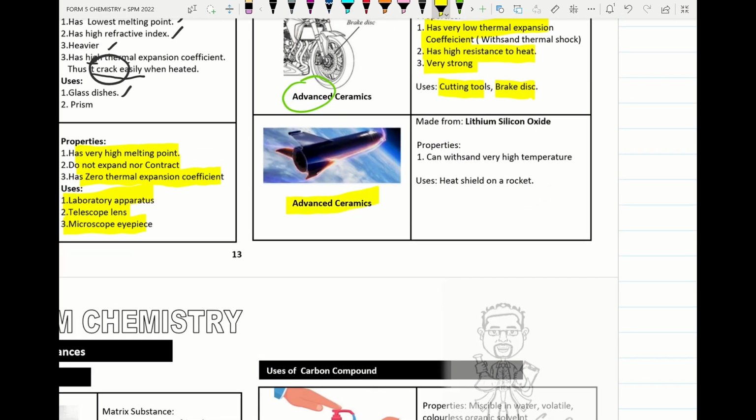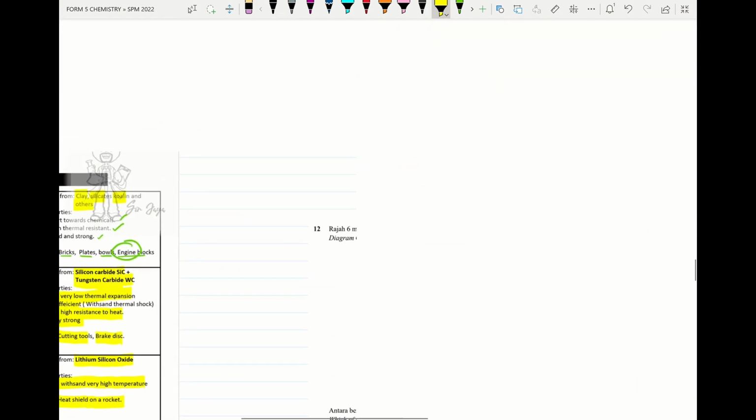And another advanced ceramic is known as lithium silicon oxide. It can withstand extreme temperature. It is used as a heat shield on a rocket. Alright, so we try to do a few questions.